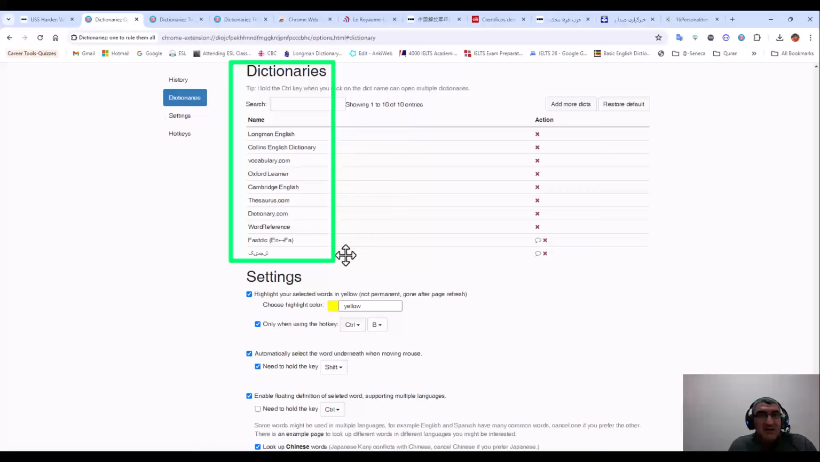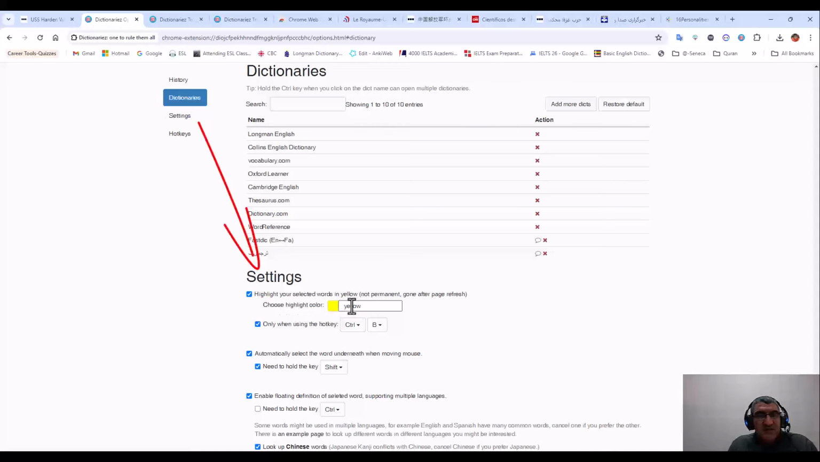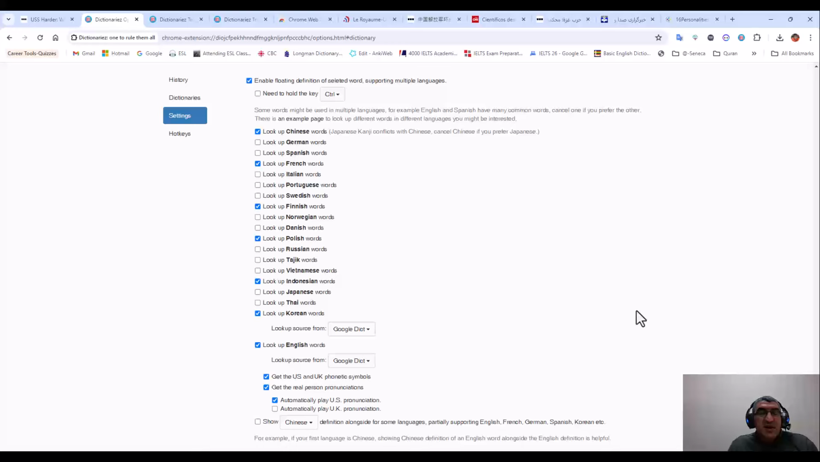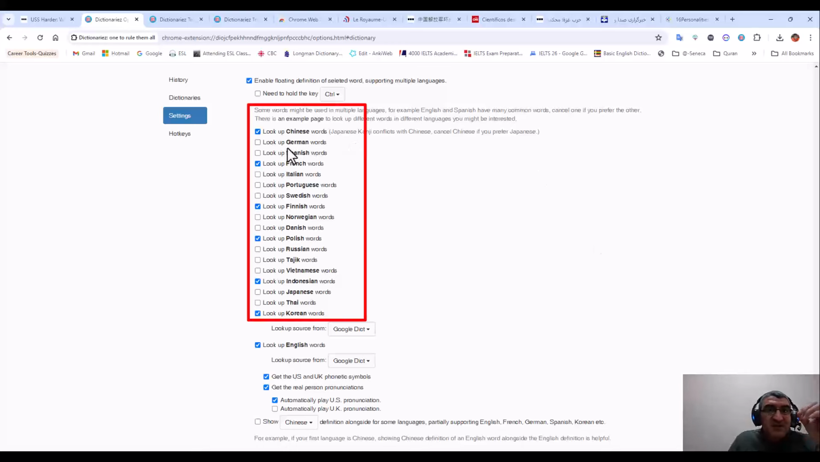So this is the most important part that you can add here. And we have some other settings, for example, the color of the highlighted word or other options you can choose. But one of the most important parts is here, look up. For example, I have chosen look up French.